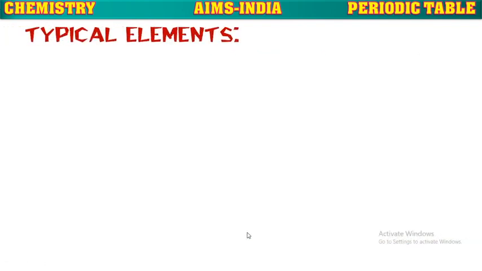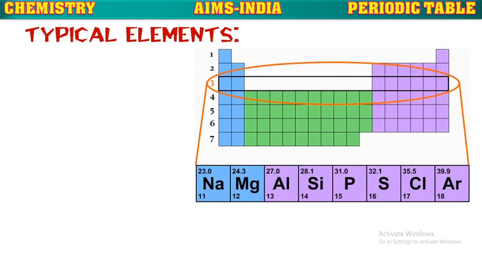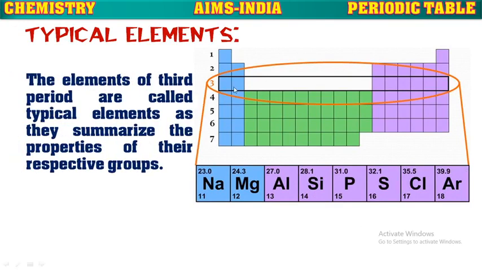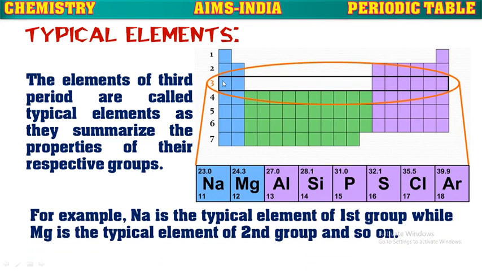Next, typical elements. The third period elements in the modern periodic table are known as typical elements because they summarize the properties of their respective groups. For example, sodium is the third period element of the first group, which represents the properties of the 1A group elements. And magnesium is the typical element of the 2A group because magnesium can represent the complete properties of 2A group elements. So the elements which can summarize the properties of a particular group are named typical elements. They are third period elements.